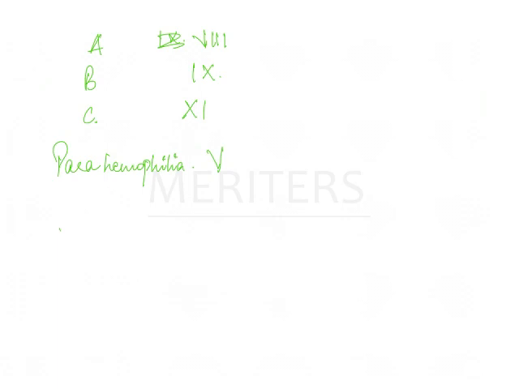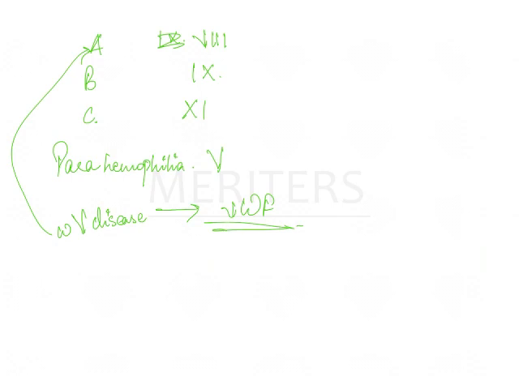In addition to that, we have something called von Willebrand disease. This helps in clotting along with factor 8. So in this disease, there is deficiency of von Willebrand factor, and this also leads to bleeding.